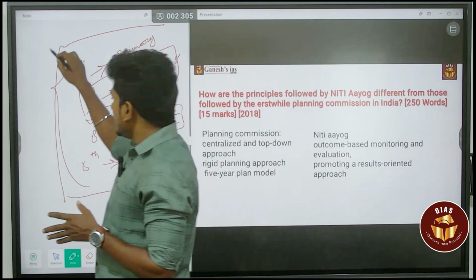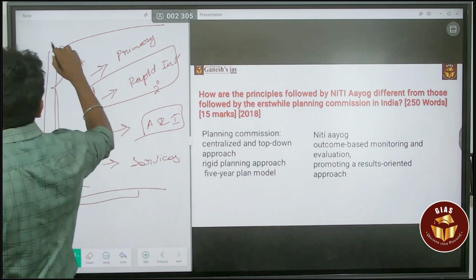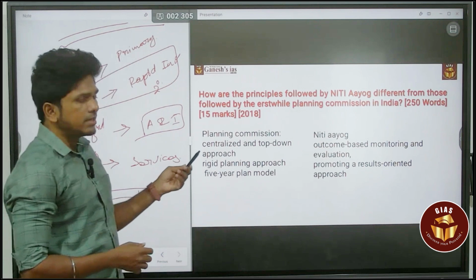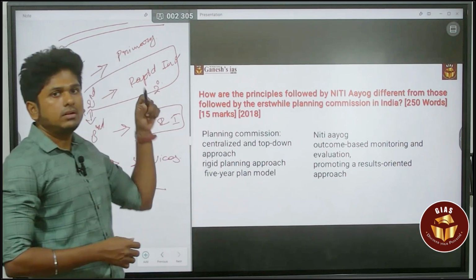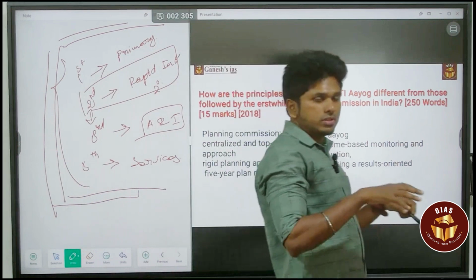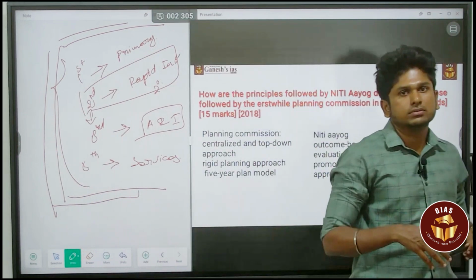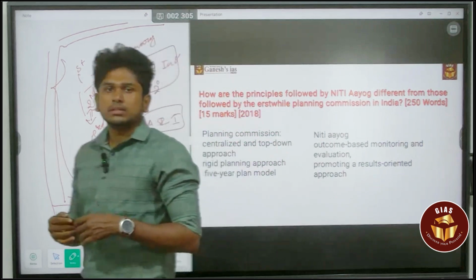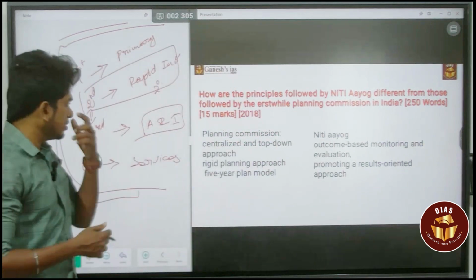So the Planning Commission has certain flaws. The reason for the flaws is that it is centralized and a top-down approach. They will dictate it, and the people at the lower end of the hierarchy have to do that, whatever the market scenario is. That is the issue of this Planning Commission.